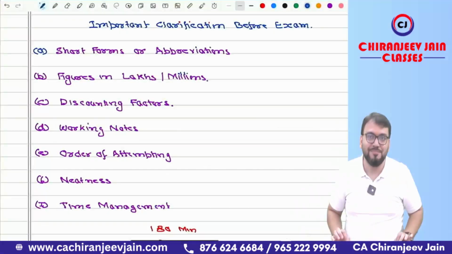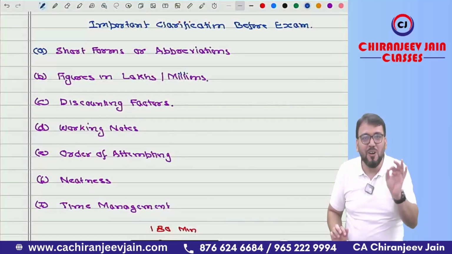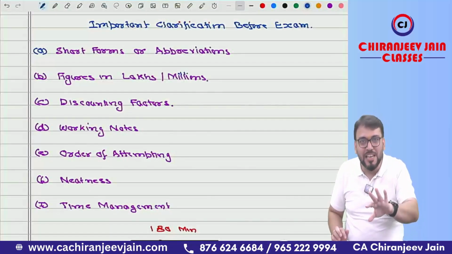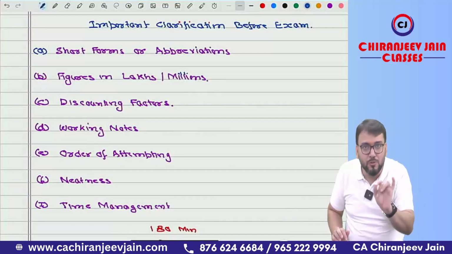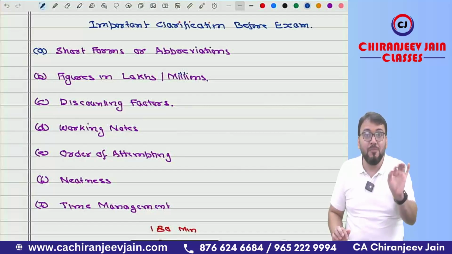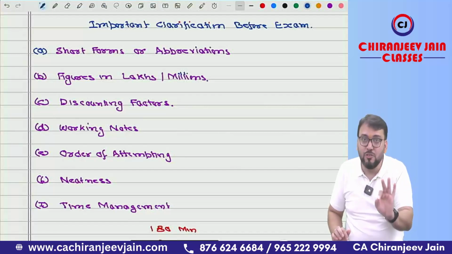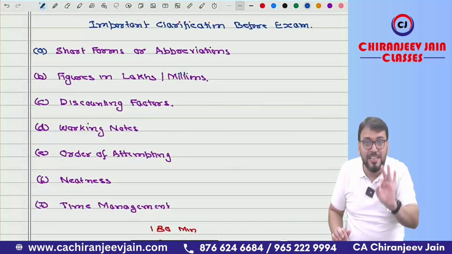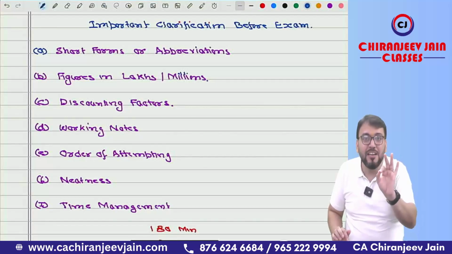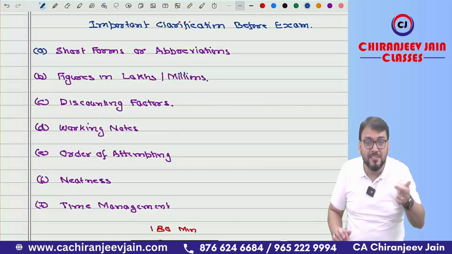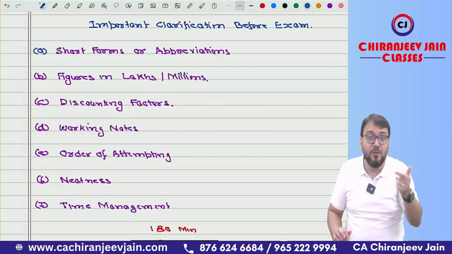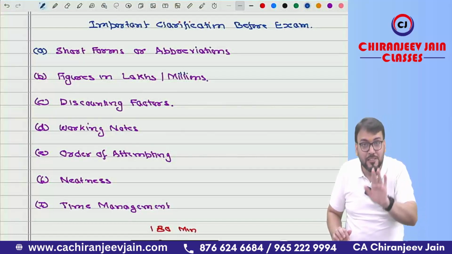This is my suggestion. Point number 2, rounding off the figure in lakhs, millions or in thousands. Whether we are allowed to do that? Yes, of course, you are allowed to do that in your answer paper. But whenever you are doing that, make sure that you are writing on the top clearly whatever figure you are rounding off and in which unit. If you are rounding off in lakhs, write down rupees in lakhs. If you are rounding in thousand, write down rupees in thousand.